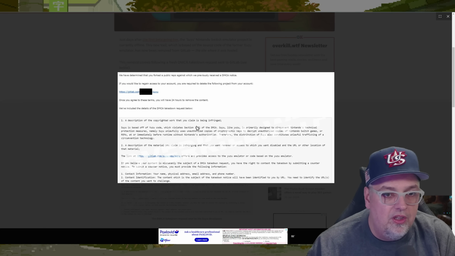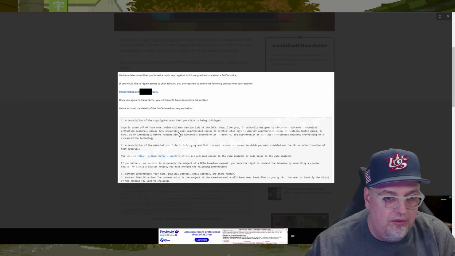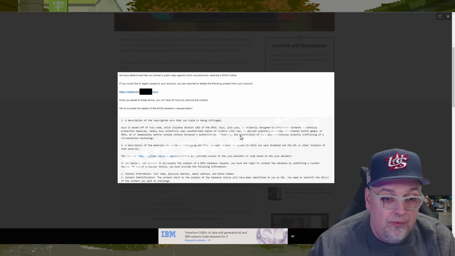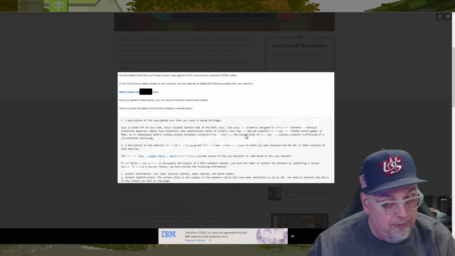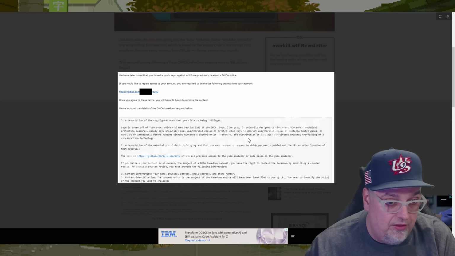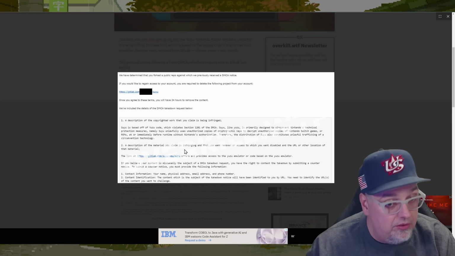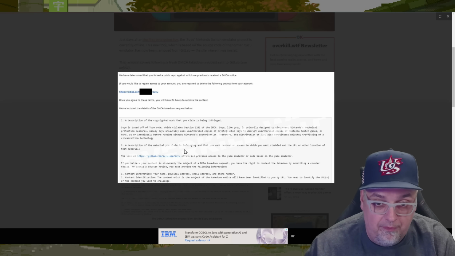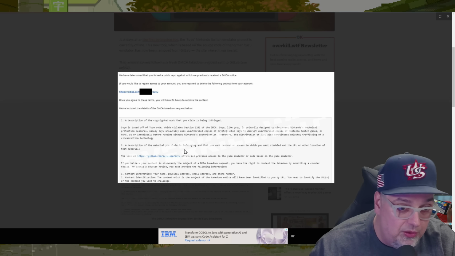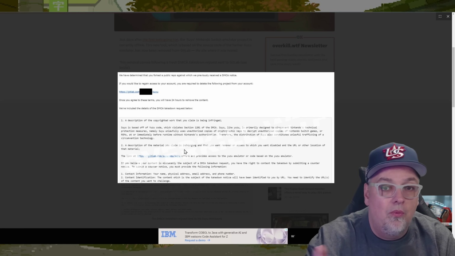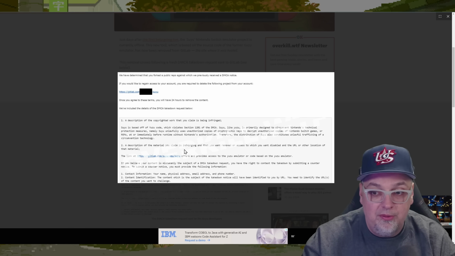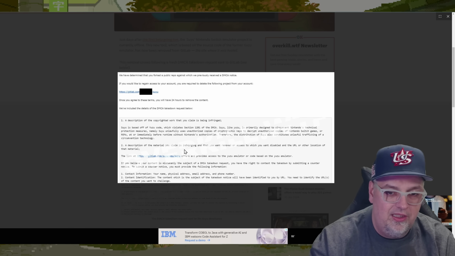Copyright work that you claim is being infringed: Suyu is based off of Yuzu, which violates Section 1201 of DMCA. Suyu, like Yuzu, is primarily designed to circumvent Nintendo's technical protection measures. Namely, Suyu unlawfully uses unauthorized copies of cryptographic keys to decrypt unauthorized copies of Nintendo Switch games or ROMs, and so on and so forth. It's all the same stuff about Yuzu because it is Yuzu, essentially.